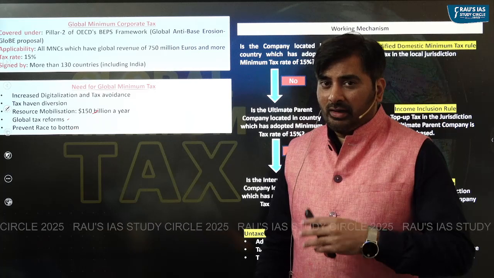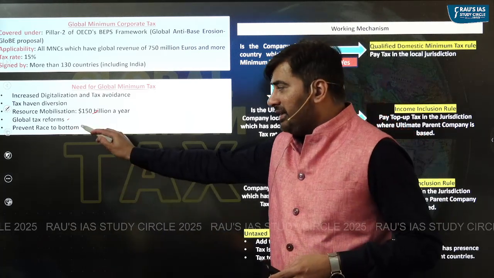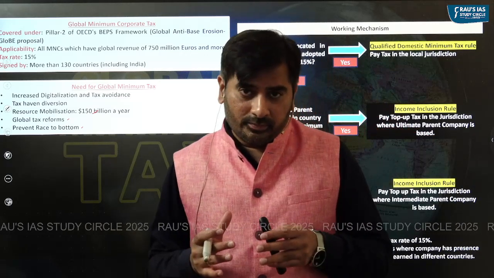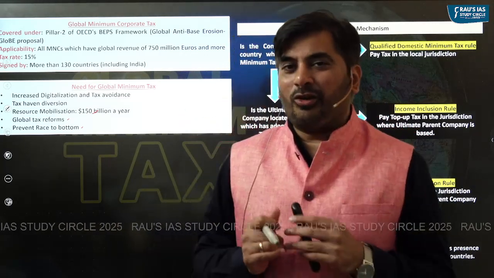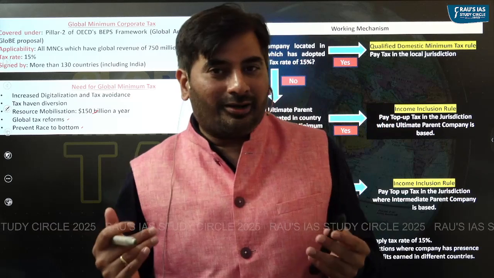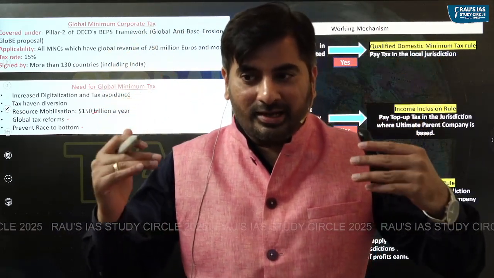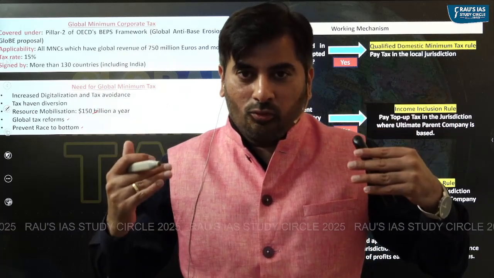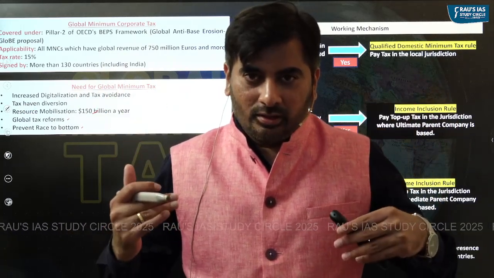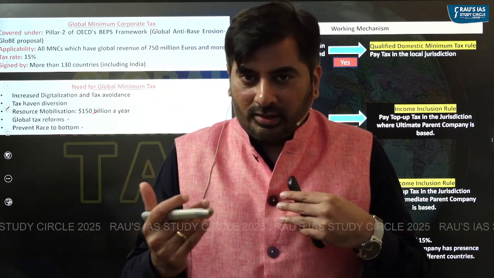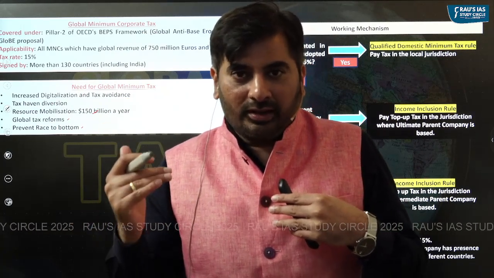And lastly, it is being said that it will prevent a race to the bottom. What is this race to the bottom? Countries across the world are reducing their corporate tax rates in order to attract more foreign investment. There has been a mad race among the countries in terms of competition to reduce the tax rate.